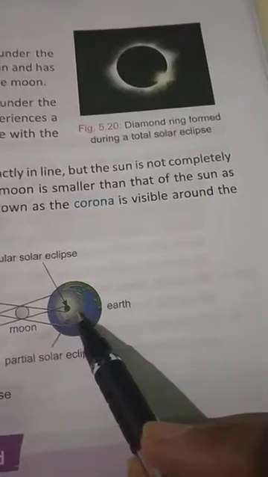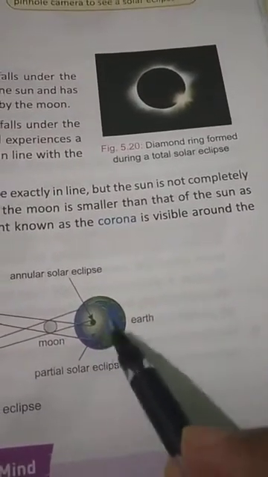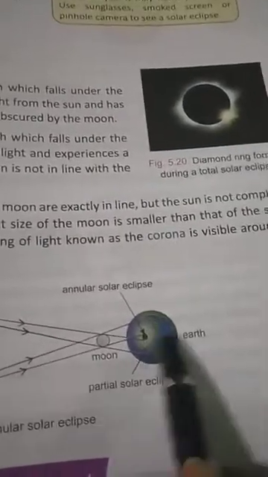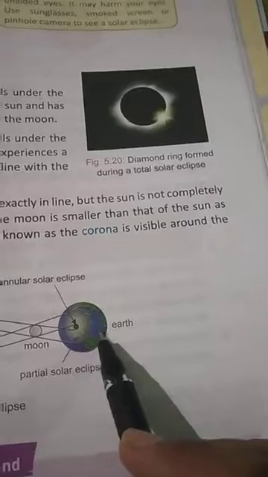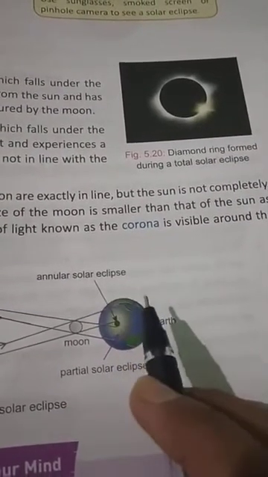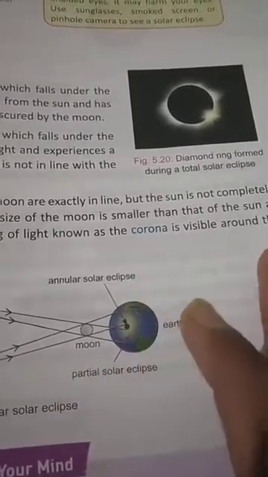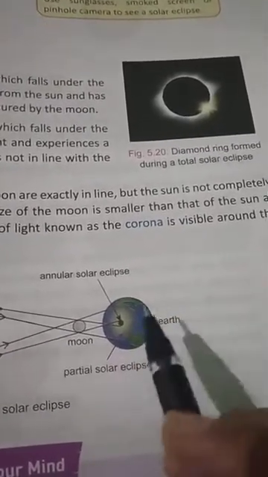Understood? So the region of the earth which falls under the penumbra of the moon receives a little sunlight. The penumbra region gets little sunlight and it experiences a partial solar eclipse, means it will not be completely dark in the daytime, but you will see that light is very less. It feels like an evening.